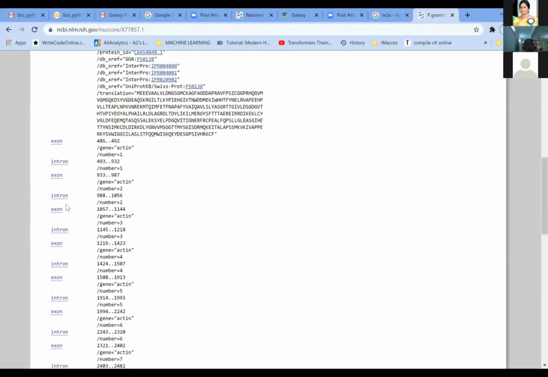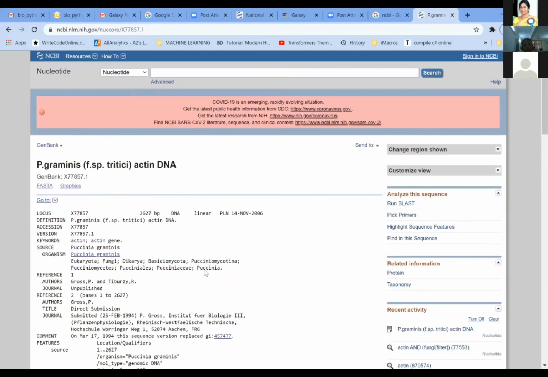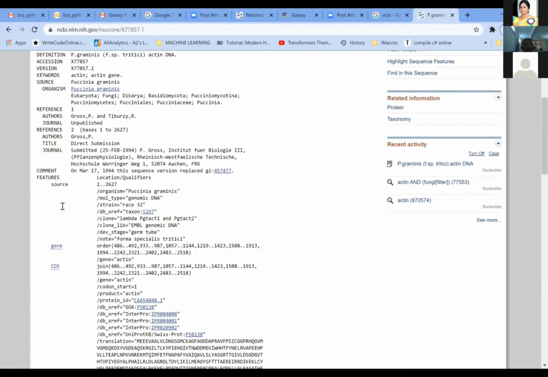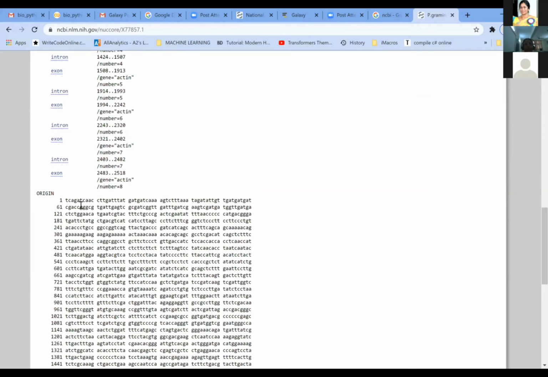So in this sequence, now when we want to use it for any further analysis, we cannot use this entire sequence, because here the numbering of the bases is given, that is, starting from 1 to 60, then it is starting from 61 and so on. So if you are taking the entire sequence, it has both numbers and alphabets. So it is not possible to use this sequence for analysis. So if you want to retrieve the sequence, then what is it that you should do?